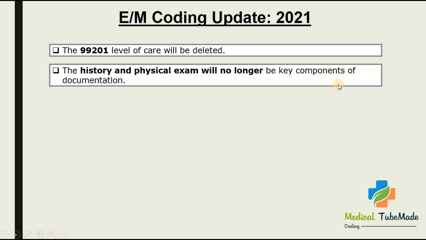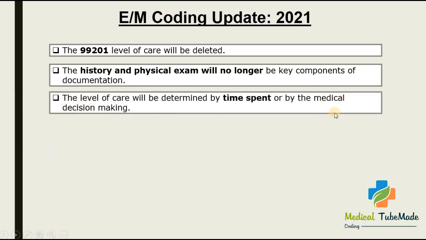Then next, there are a total of 3 key components: history, PE and MDM. On the basis of these key components, we have to decide the E/M level. But in the 2021 update, they have clearly mentioned history and PE examination will no longer be a key component of documentation. Then the third one is the level of care will be determined by time spent or by the medical decision making. So this is important. It means the level of care, the E/M level, will be decided on the basis of time, and on the basis of MDM we have to decide the E/M level in 2021 for office visits.